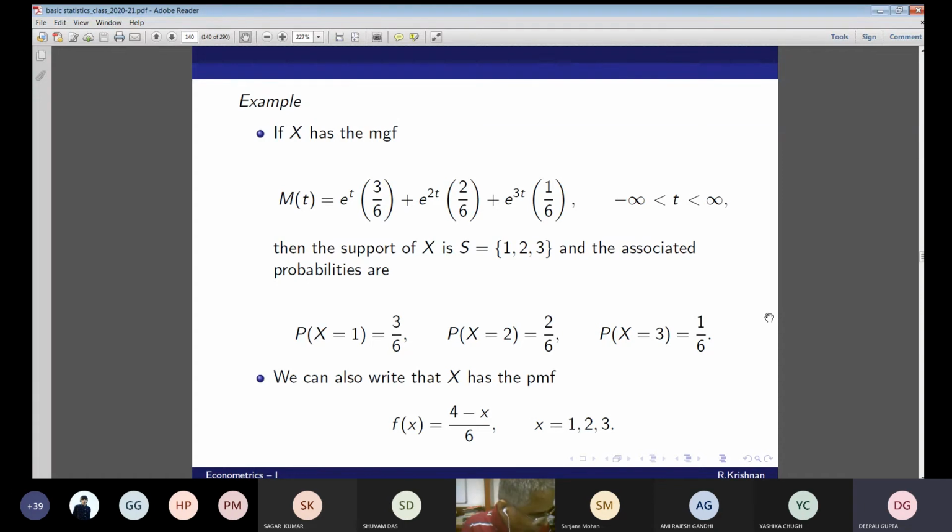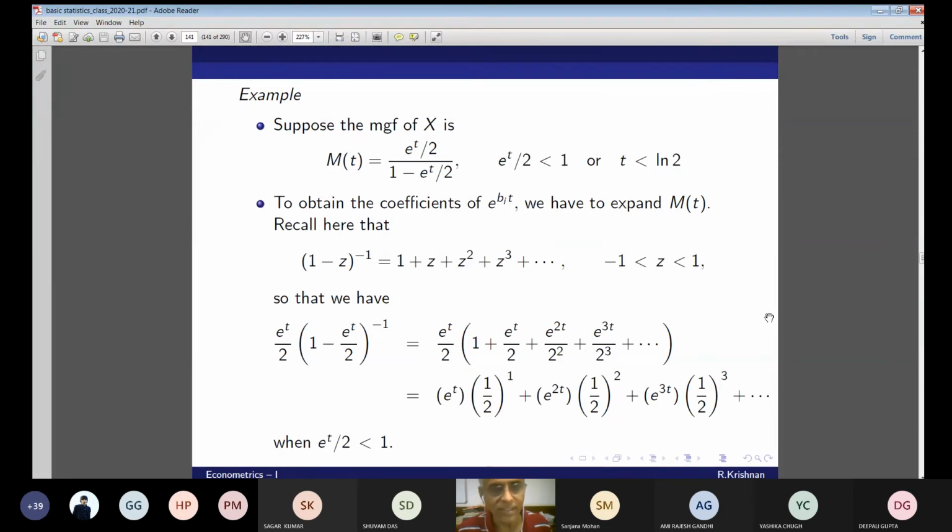Let me see whether you can do this. This would be a bit difficult. Okay, let me see. This is a difficult example. Look at this. Suppose the MGF of X is equal to (e^t by 2) divided by (1 minus e^t by 2). I need this condition: e^t by 2 is less than 1, or t is less than log 2.